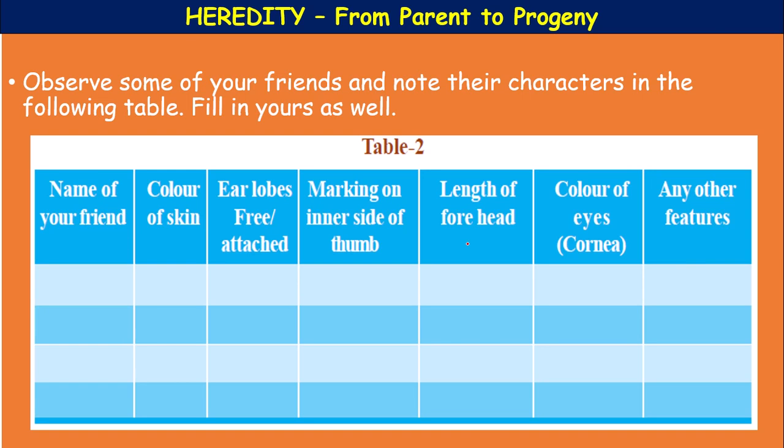With the help of a scale you can measure it. The color of eyes, cornea, and any other features which are identifiable, which are new, which are different. Those features you identify and you can mention. So all these columns you have to fill.